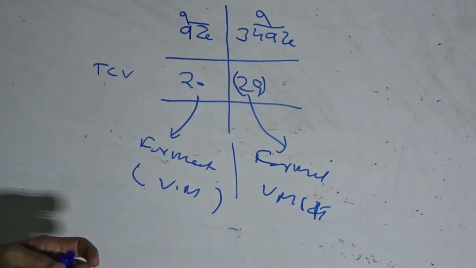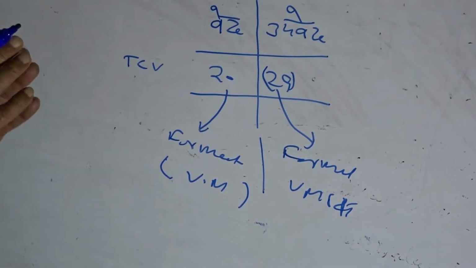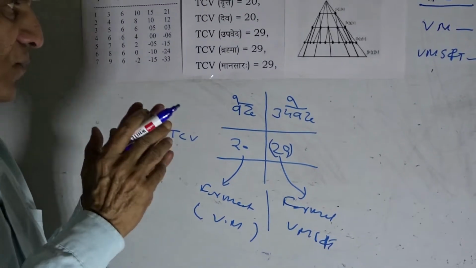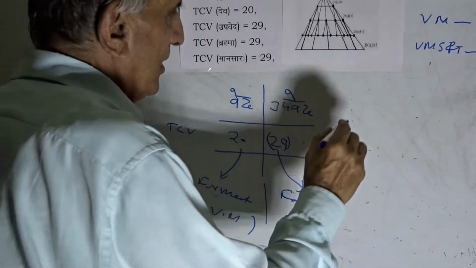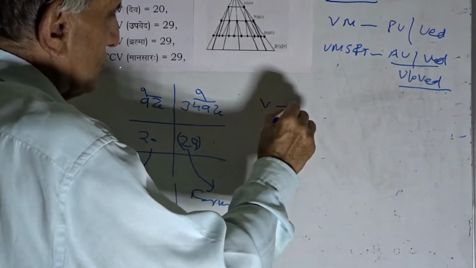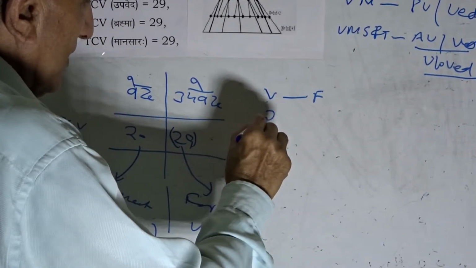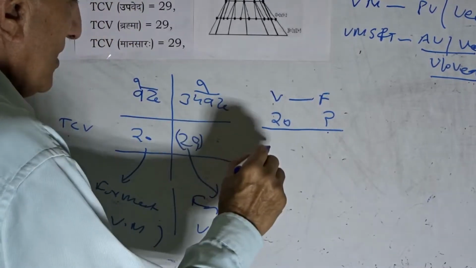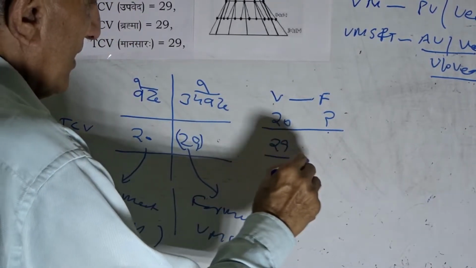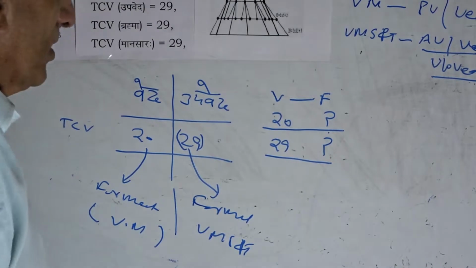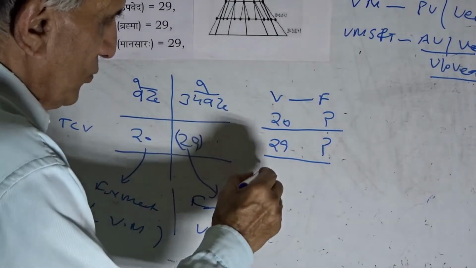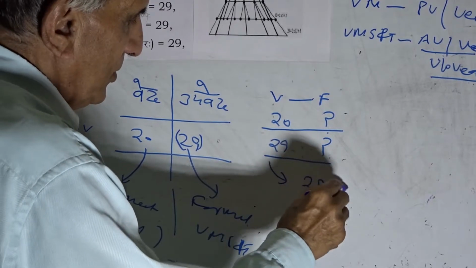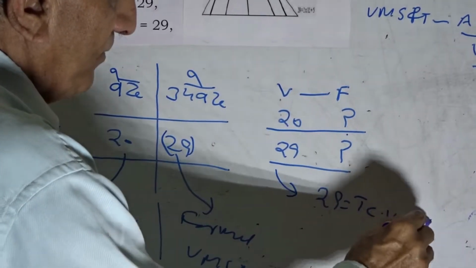Now, here in our formats values compendium, our focus is that we should reach from values to formats. The value here is 20, then let us see what is its format. Value here is 29, and see what is its format. Now the value 29 we can recapitulate is equal to TCV Brahma.